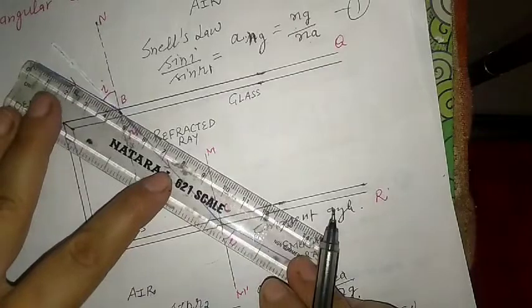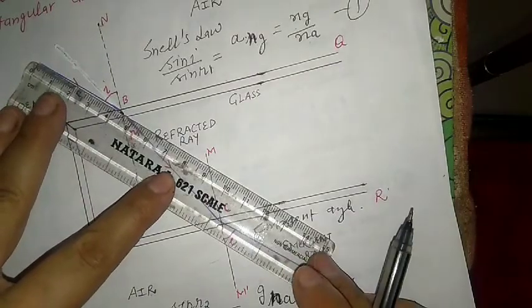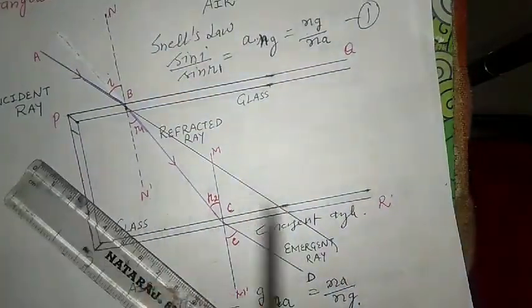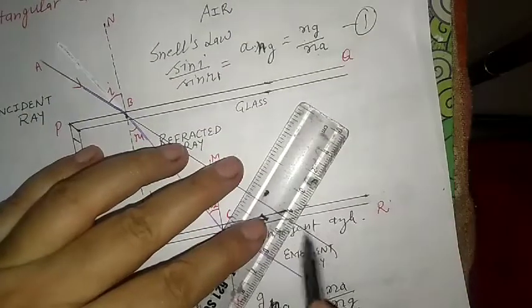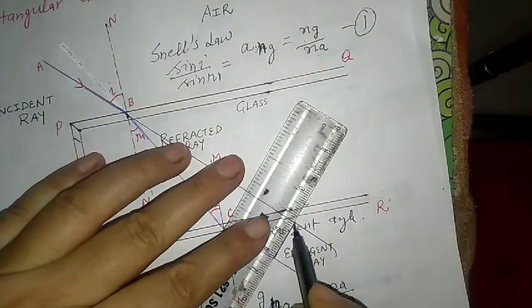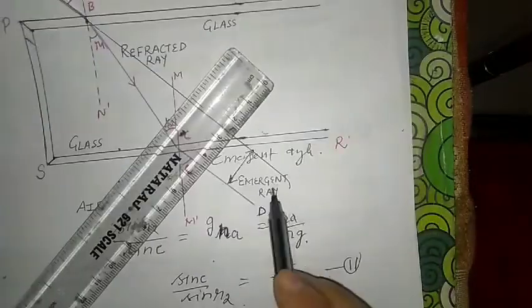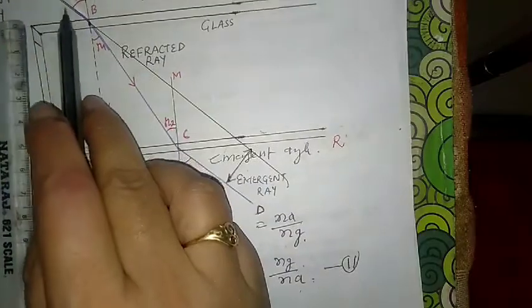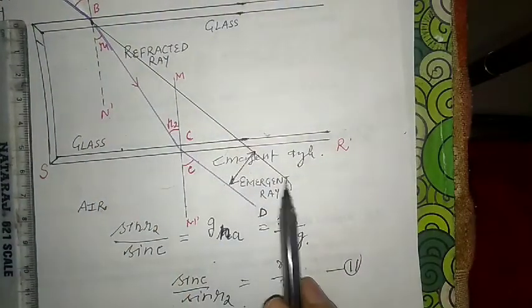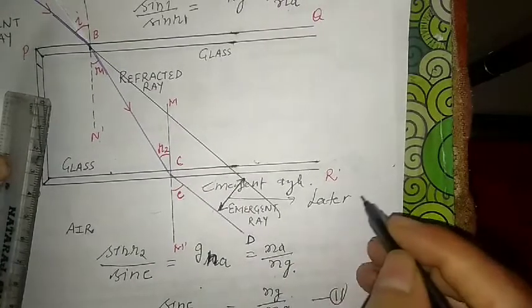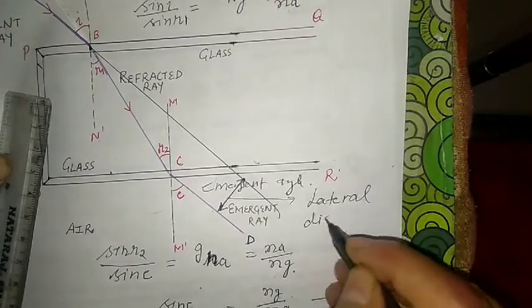If we extend this incident ray straight like this, then the perpendicular distance between the emergent ray and the extended incident ray is known as lateral displacement.